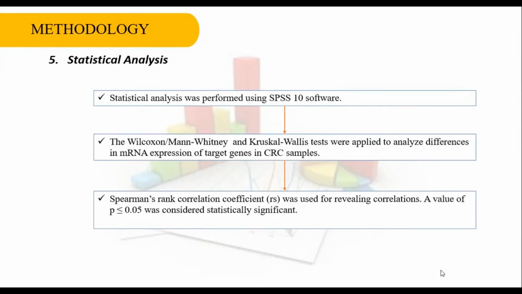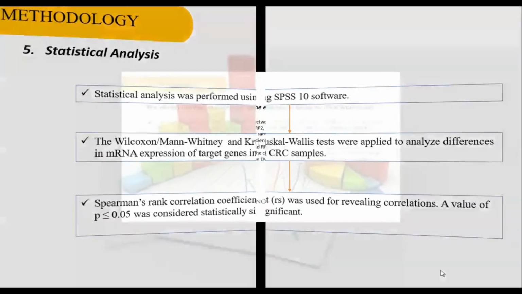The last method is statistical analysis, using SPSS software. The Wilcoxon-Mann-Whitney and the Kruskal-Wallis tests were applied to analyze the differences in mRNA expression of the target genes in CRC samples. Spearman's rank correlation coefficient was used for revealing correlation. A value of p less than 0.05 was considered statistically significant.